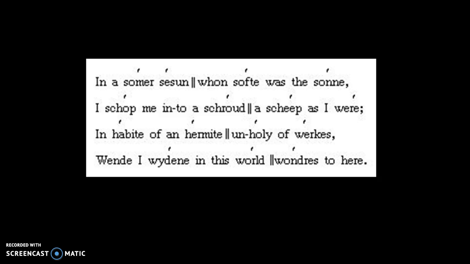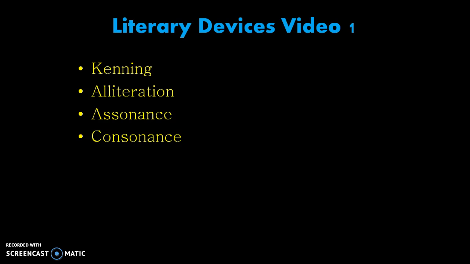I shope me into a shroud, as I a sheep were, in habit of a hermit, unholy of works, went wide in this world wonders to hear. So, as you can tell, in the Old English, there's a lot of assonance in Beowulf. However, in the translation, while it's there, it won't be as prominent.